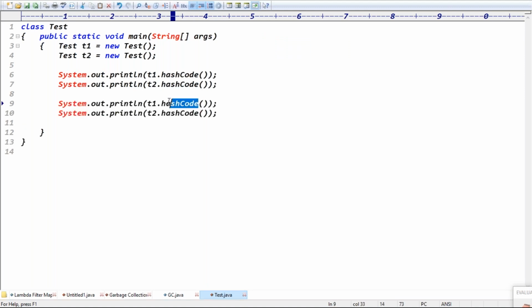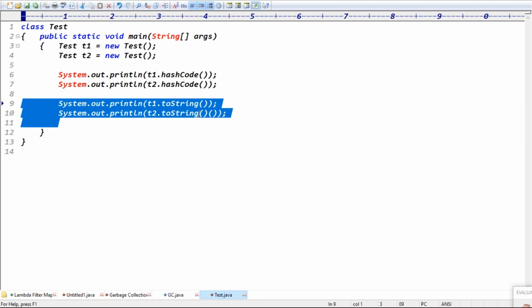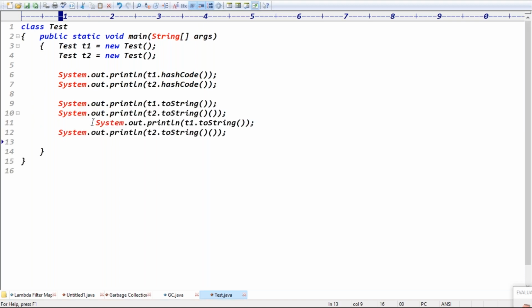And we have one more method to get the memory addresses, guys. What is the one more method? That is the toString method. And I hope you know this toString method is automatically executed when you print the references, right? It means these two lines and directly printing are equal. When you print the reference, it automatically calls the toString method. I already told you, the Object class toString is executed. What does Object class toString return? The string representation of the object, right?